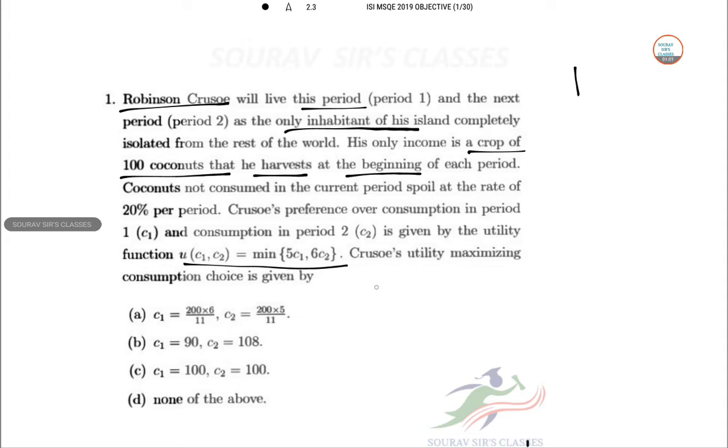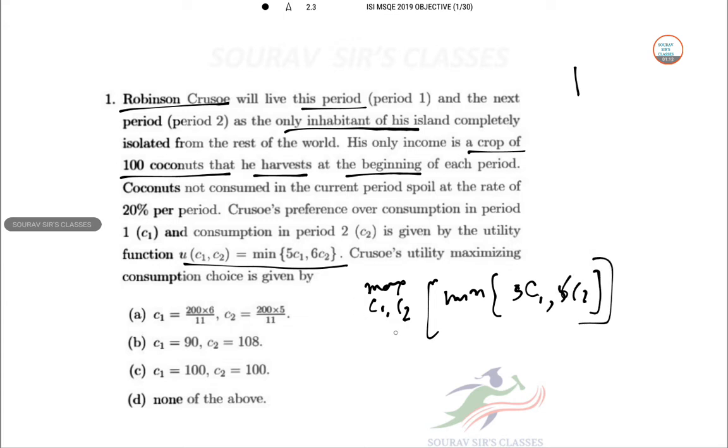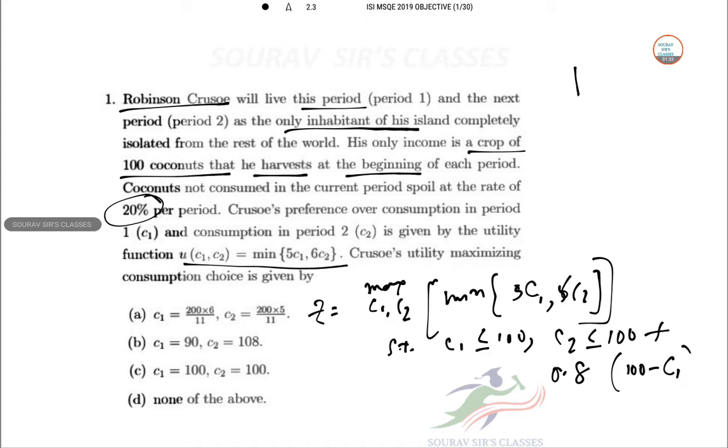So we need to maximize this minimum of 5C1 and 6C2, subject to the constraints: C1 less than equal to 100, C2 less than equal to 0.8 times (100 minus C1), since 20% spoils per period. So out of these 100, if C1 has already been consumed, what is left is 0.8 times (100 minus C1).